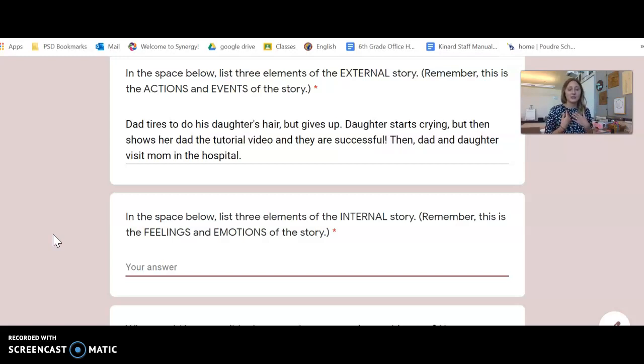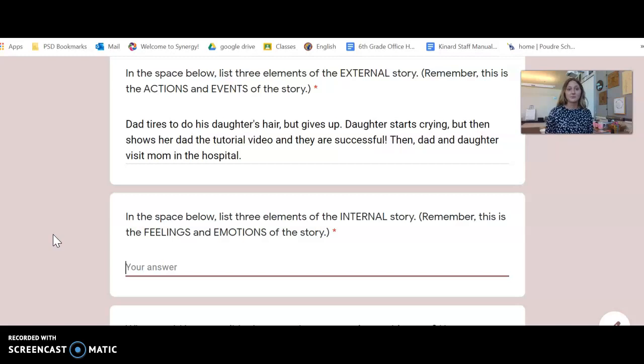And then she feels maybe incompetent or has this lack of confidence, or she's frustrated or sad that she can't do her own hair. So then the dad wrestles with the hair and tries to do it himself and is unsuccessful. So then they're both, again, you could say frustrated or upset or angry. Or sad, right? The little girl runs off crying. Then the little girl comes out and shows the iPad tutorial video of her and her mom doing the hairstyle, and she feels hopeful. She feels encouraged. They do the hair and they feel joyful. They feel excited they did it.